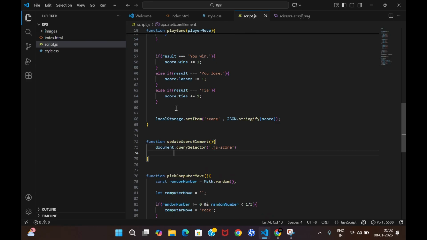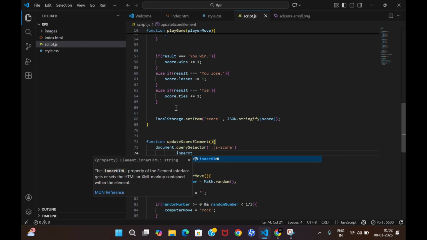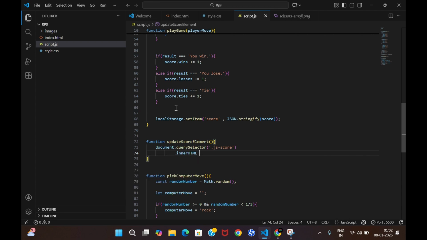Now we want to change its innerHTML to something like this. Another big rule: always use backticks if you want your string and your variable to be part of it. For example, Wins, and then I will write how many wins we get, with a dollar sign. Learn backticks if you don't know them. It is the best thing in JavaScript, and very useful to learn.